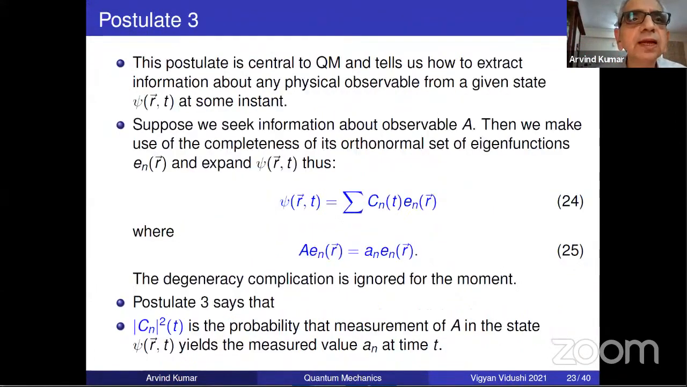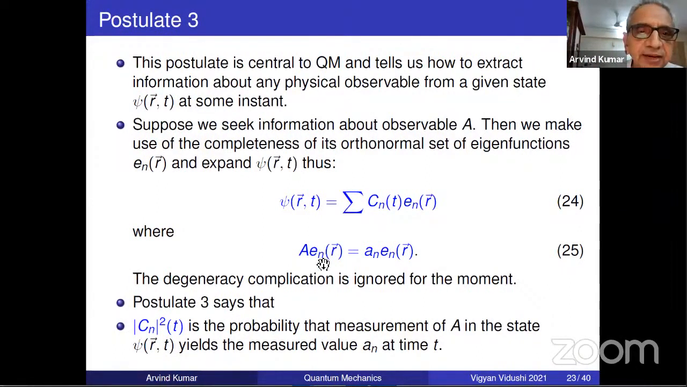Yeah. Now, let me state the postulate. It's very central and almost obvious, you can say. It is about how to extract information about any physical observable. Now, I said psi(r,t), no matter what it does, has to be expanded in terms of the eigenfunctions. The reason is psi can always be expanded in terms of these, where A e_n is this. So it means whenever you make a measurement, psi has to be in one of these e_n. And c_n is a kind of coefficient.